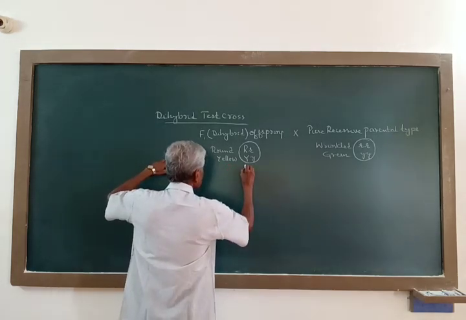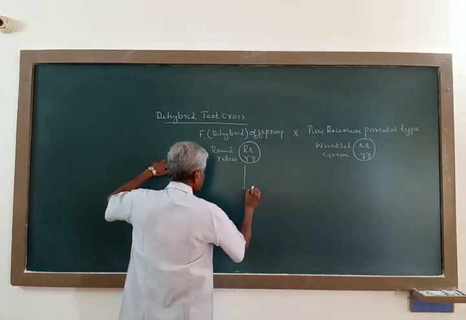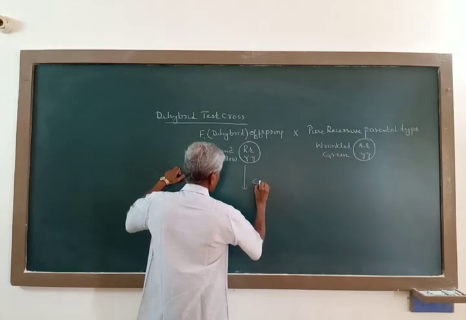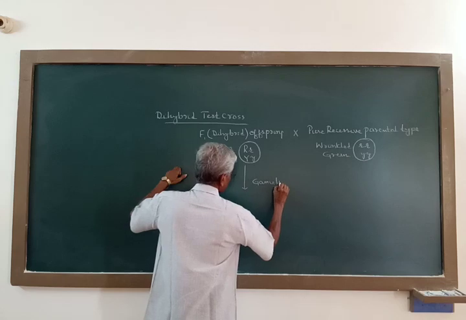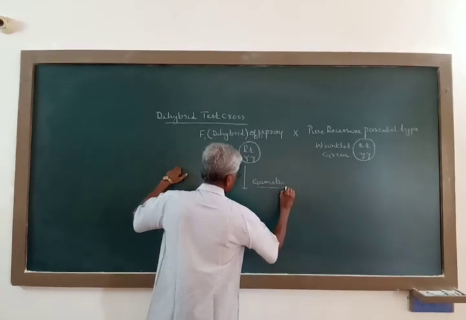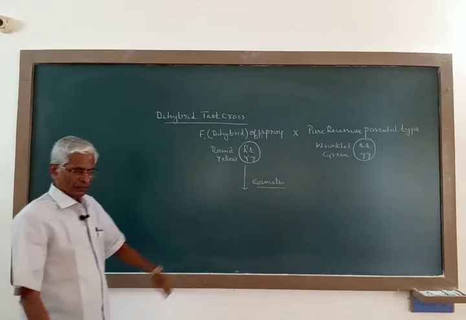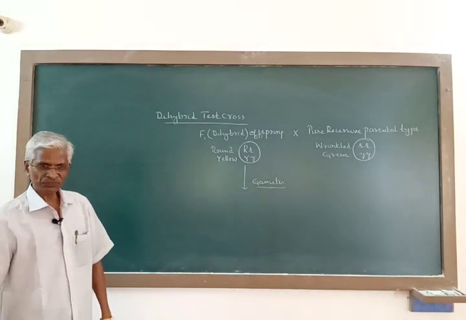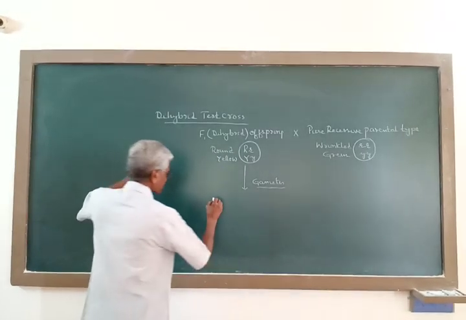Now this plant produces 4 different types of gametes. Now this is according to law of independent assortment.